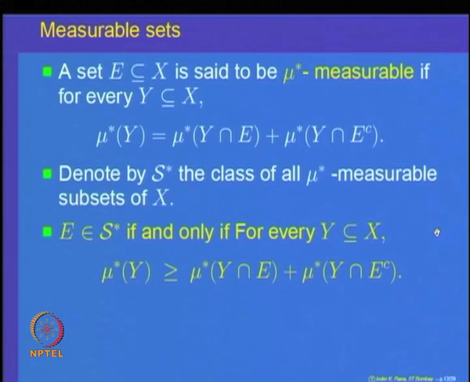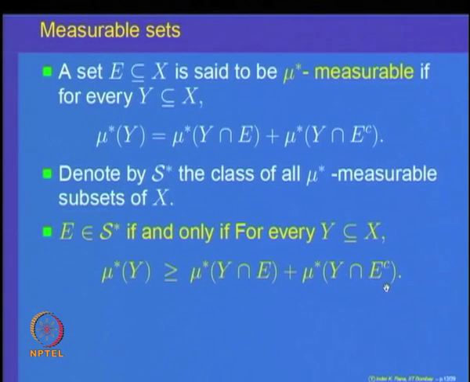Here is one observation: a set is measurable if and only if mu star of y is bigger than or equal to mu star of y intersection E plus mu star of y intersection E complement.